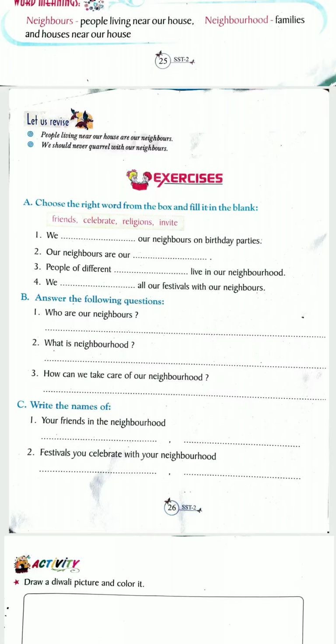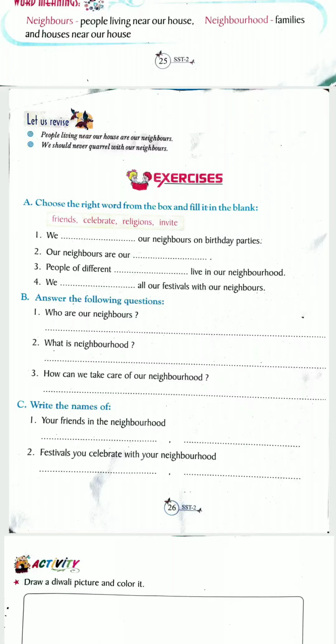Okay. So number B, answer the following questions. Who are our neighbors? We have already learned its answer. People living near our house are our neighbors. People, living, near, our, house, are, our, neighbors. Full stop. What is neighborhood?